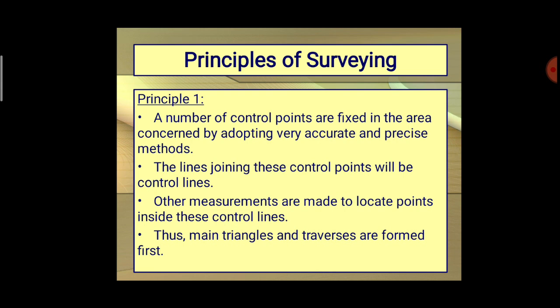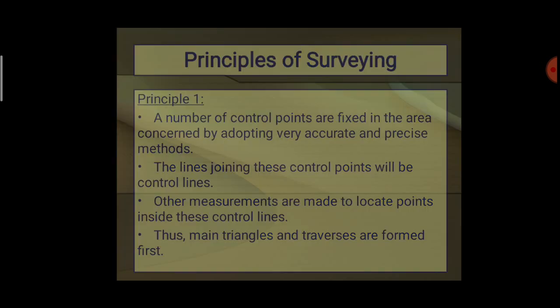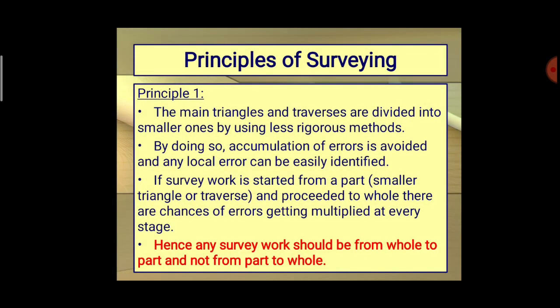Other measurements are made to locate the points inside these control lines. Thus main triangles and traverses are formed first. We are dividing in terms of triangles, and from the triangles we can easily measure the distances.